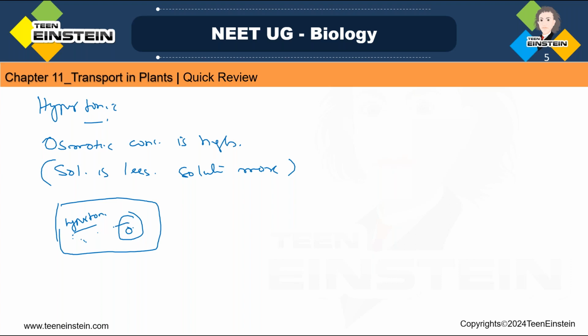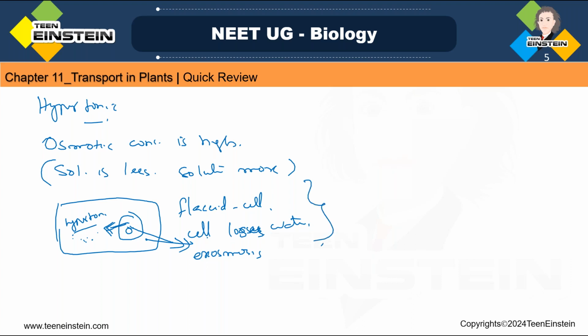So what will happen? From the cell, the solvent or the water molecule will move to the hypertonic solution because here the higher concentration is there, right? So what will happen? The cell will become a flaccid cell. Okay, that means the cell loses water, or exosmosis. Water movement is outside. From inside the cell, water will move towards outside.